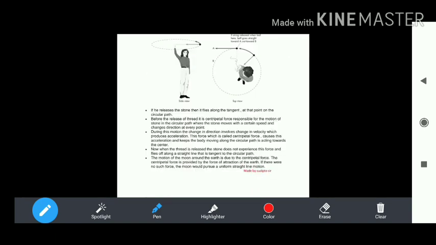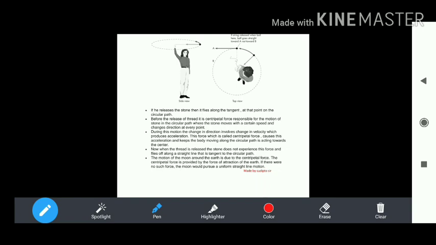The centripetal acceleration produces a centripetal force, which causes this acceleration and keeps the body moving along the circular path, acting toward the center.